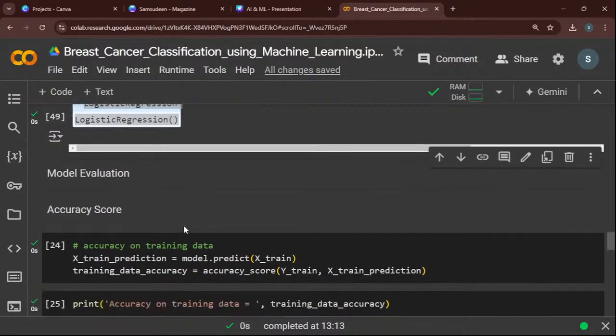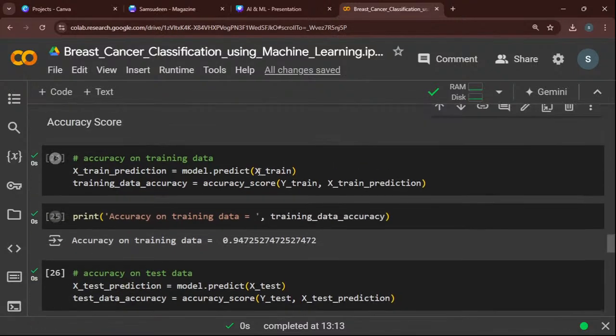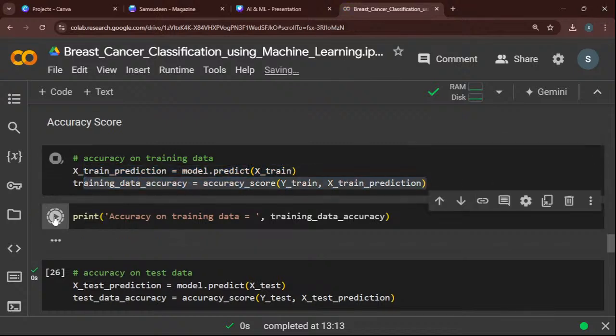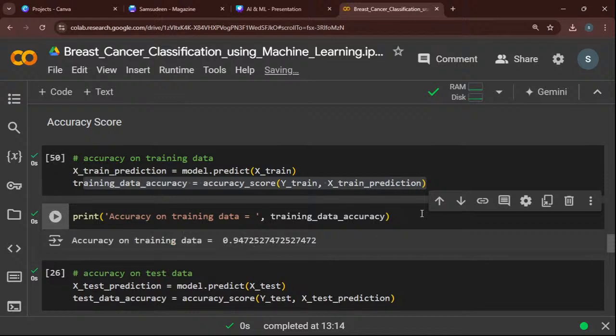And next is the evaluation process, model evaluation. This is the process of checking the score of my model. So I run model dot predict, giving the input data and checking the accuracy. Our accuracy value is 0.94, that means 94%, so the model is good. You have a kind of ranges, right? So 0.94 means 94%, the model is working well.